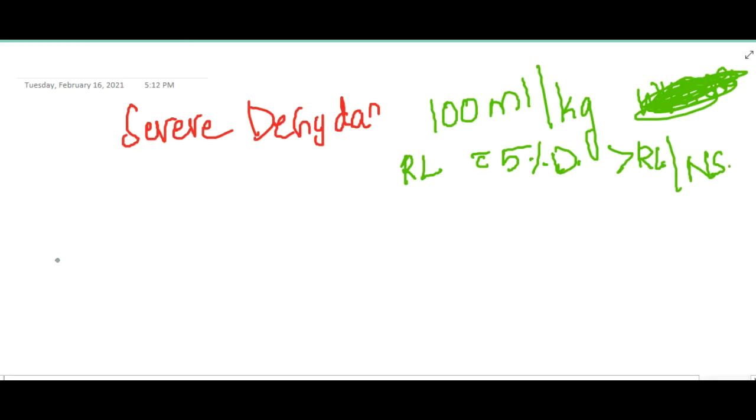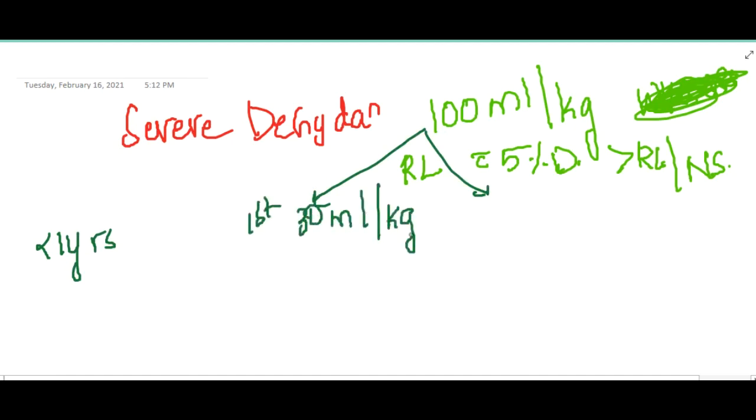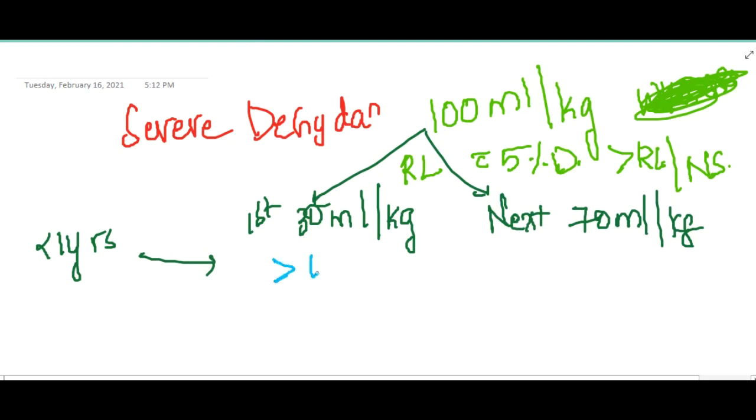If the child is less than 1 year of age, you should divide this 100 ml into 2 batches. First, you give 30 ml per kg in the first batch, and in the second batch you give the next 70 ml per kg. The first 30 ml per kg is given over 1 hour, and the next 70 ml per kg is given over 5 hours. That means you should give this 100 ml within 6 hours.